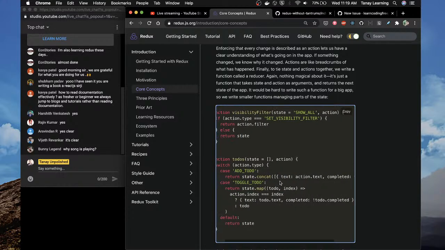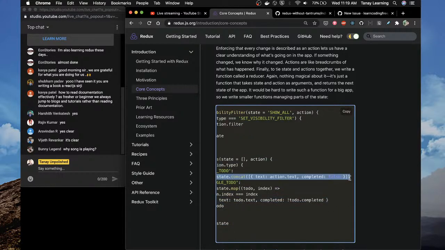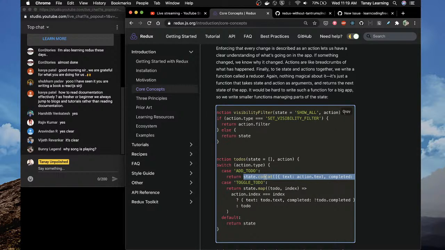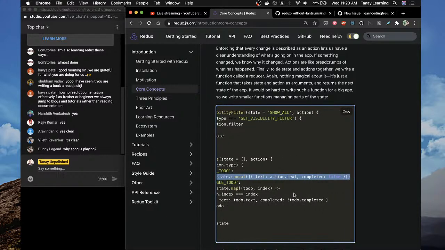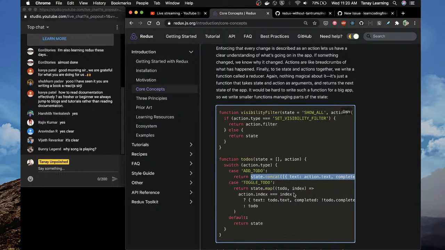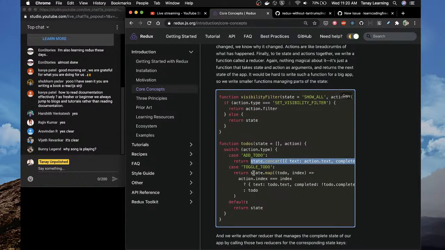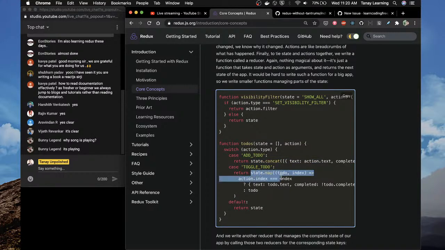Okay, so state is an array, and then you have state.concat. Why is this not state.push? This is state.concat because it will give a new state after every change. If you see here also we do state.map, which will give a new state.